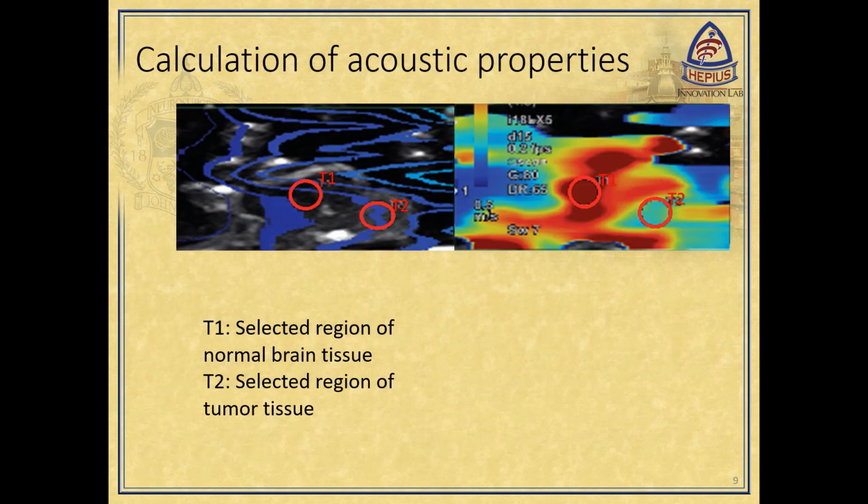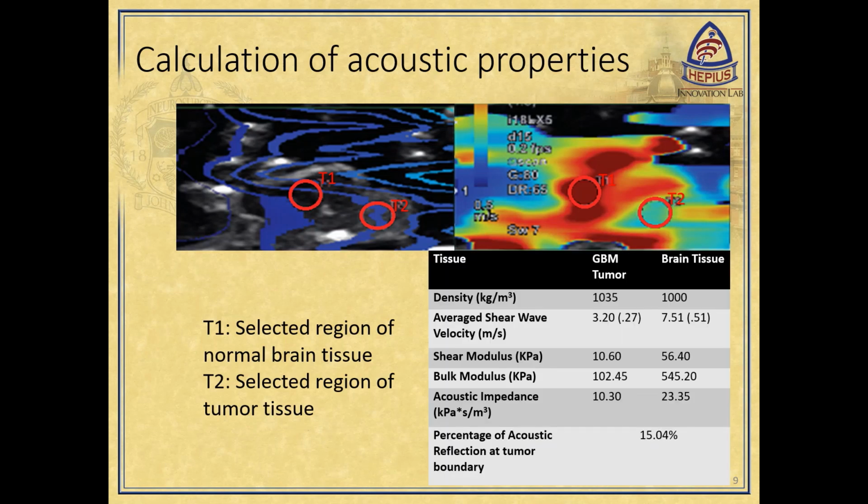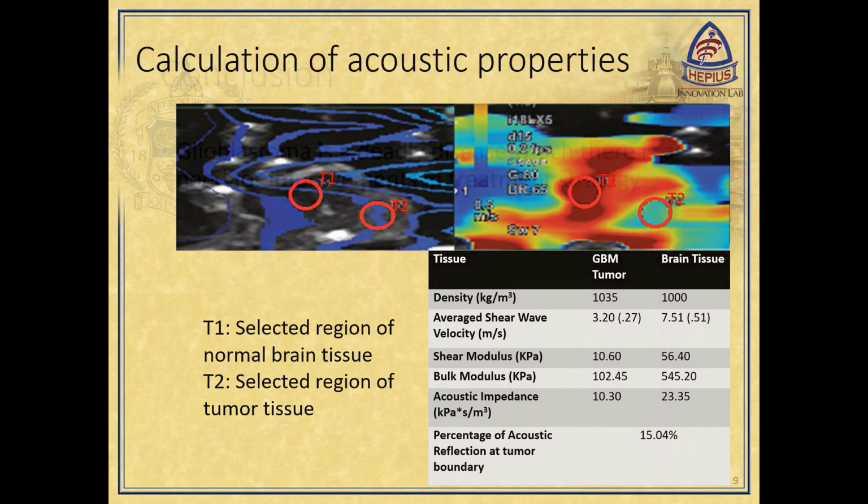There are clear differences in the velocities of the shear wave between the 2 tissues, confirming our hypothesis. A circular region was chosen from known sections of both tissues, and the acoustic shear wave velocities were averaged. Various other acoustic properties of the tissue were then derived. As we are testing post-mortem tissue that has been fixed, the values we have determined here are not necessarily representative of what they would be in an in vivo environment, but rather show a proof of concept for the usage of elastography for the aid in development of animal models and treatment planning.